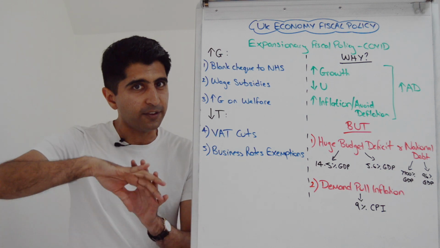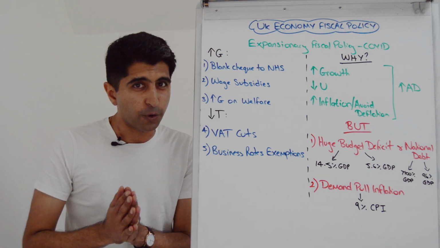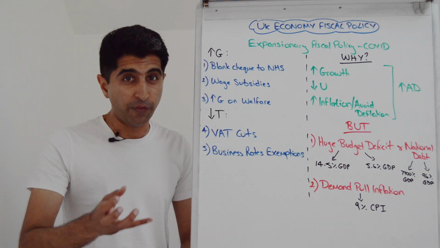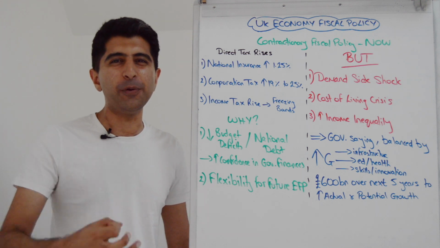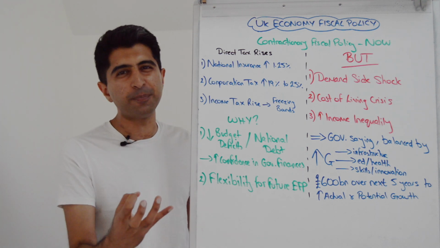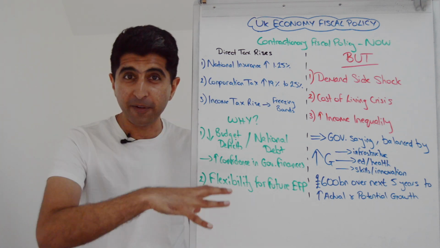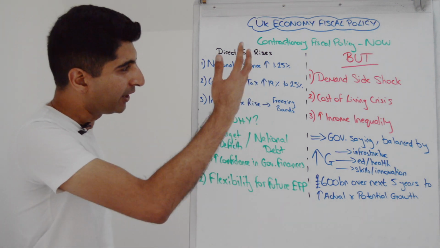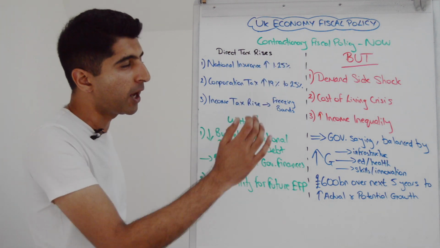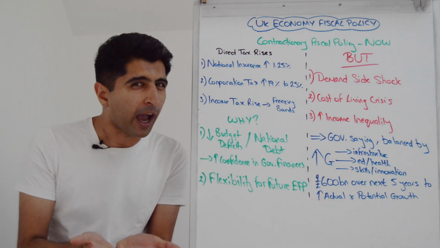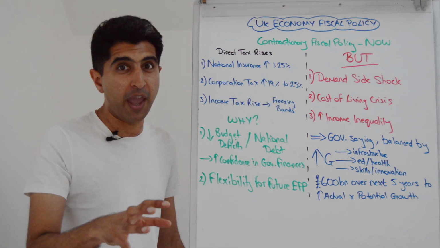So good to know this, but this is not the current theme of fiscal policy in the UK. We are very much on the contractionary side. Let's understand that. We are very much on the contractionary fiscal policy side now to deal with the mountain of government debt and the huge budget deficit we've racked up from the fiscal stimulus we've just seen. And the way the government is doing this, the contractionary fiscal policy they're using, is very much on the tax side with direct tax rises, big ones.